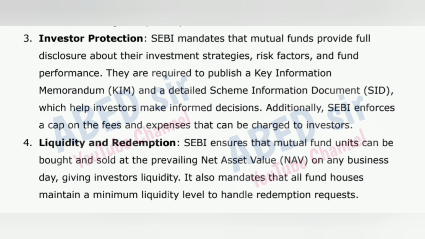4. Liquidity and redemption. SEBI ensures that mutual fund units can be bought and sold at the prevailing net asset value (NAV) on any business day, giving investors liquidity. It also mandates that all fund houses maintain a minimum liquidity level to handle redemption requests.